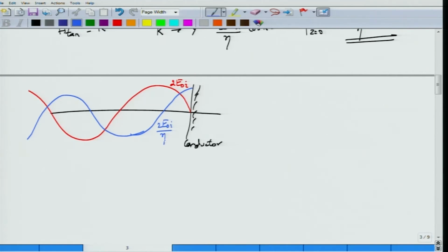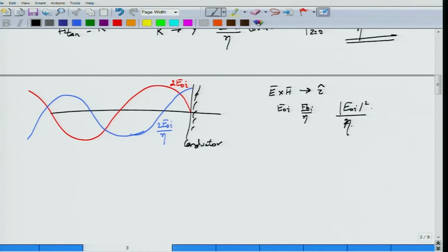What can you comment about the power carried by the wave? Well, the incident wave actually carries some power, because you have E cross H along the plus z direction. E is E0I, H is E0I divided by eta. So the Poynting vector associated with the incident wave is given by E0I magnitude square divided by eta, and if you assume E0I to be real, then this is E0I square divided by eta.